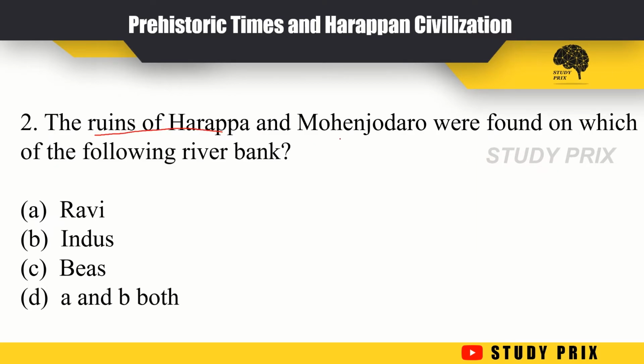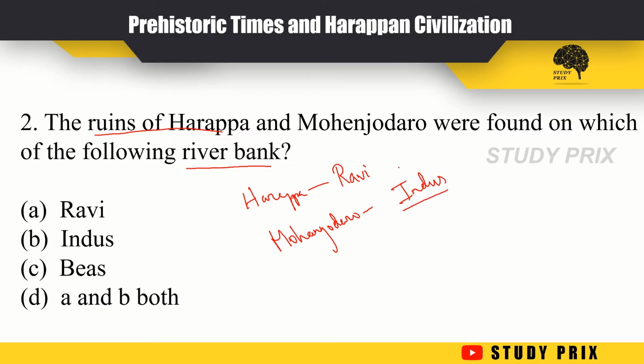The ruins of Harappa and Mohenjo-daro are found on which of the following river banks? Option A Ravi, option B Indus, option C Beas, option D both A and B. The ruins of Harappa were found at the river Ravi, and the ruins of Mohenjo-daro were found on the west side of the river Indus. So the right answer is option D, both A and B.